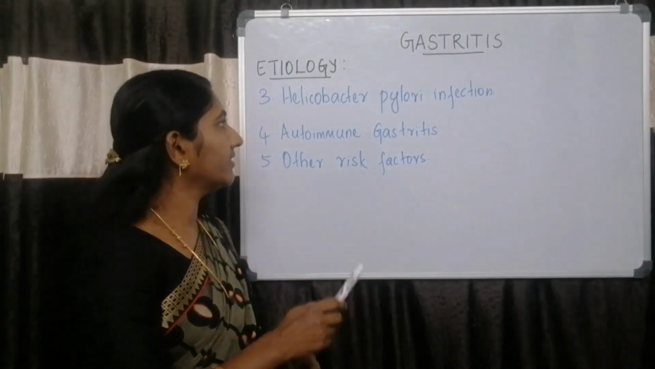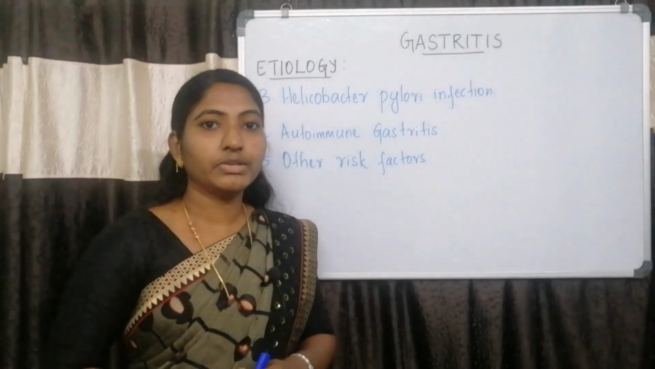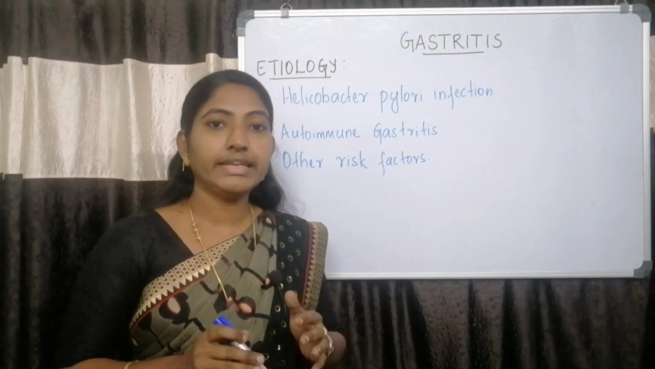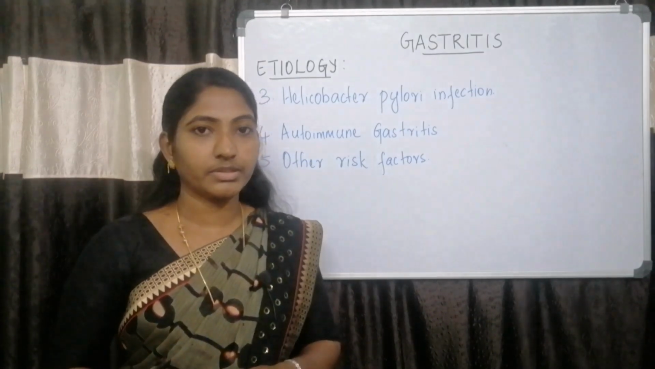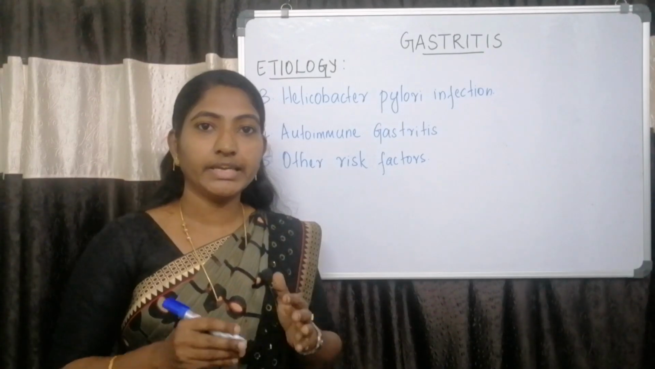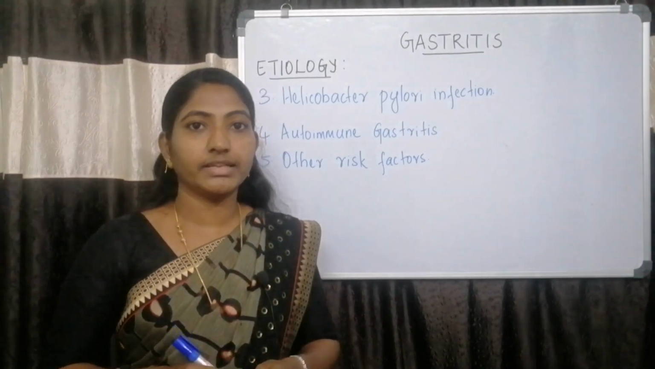The third etiological factor is Helicobacter pylori infection. Helicobacter pylori is a gram-negative bacteria. This bacteria can infect people through the fecal-oral route or oral-oral route. Helicobacter pylori can get attached to the epithelial cells of the gastric mucosa and it multiplies there.